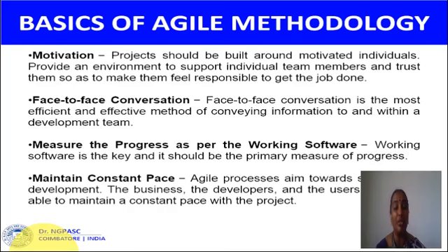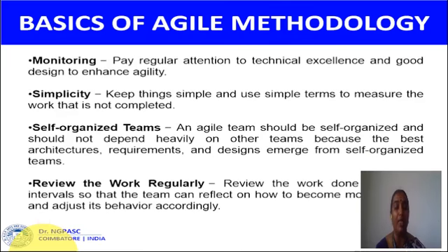Next one is measuring progress by working software. Working software is the key and it should be the primary measure of progress. Next one is maintaining a constant pace. The business, the developers and the users are able to maintain a constant pace with the project. Next one is monitoring. Pay regular attention to technical excellence and good design to enhance agility. All the activities are monitored by the project leader and the project manager. Next one is simplicity. Keep things simple and use simple terms to measure the work that is not completed.